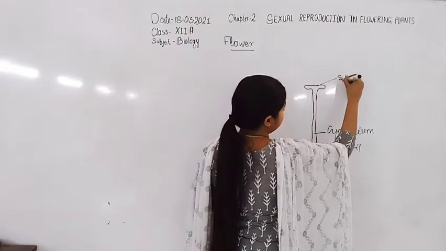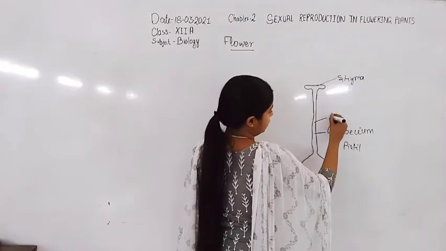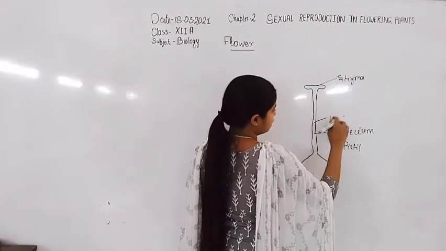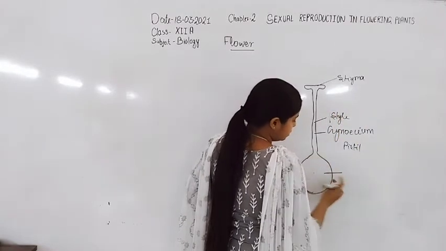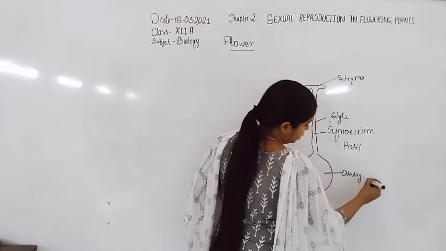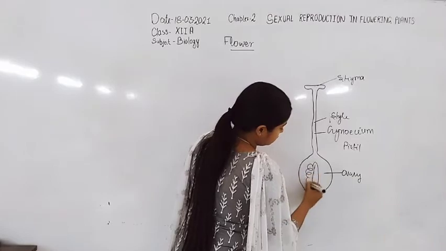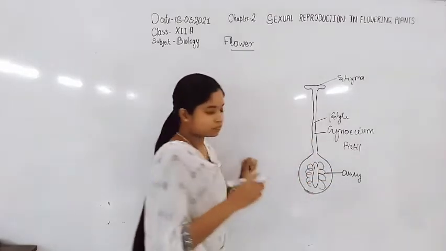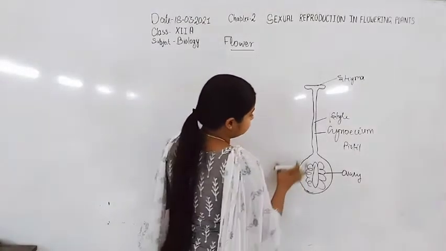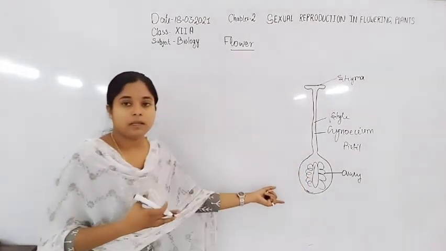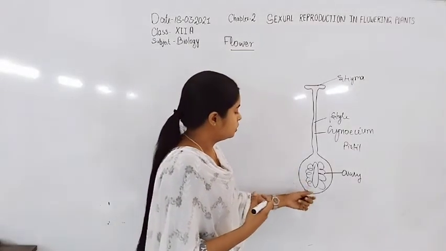There is the stigma, this neck-like structure, the style, and here is the ovary. Inside the ovary, ovules are present. Here is the ovule. The embryo sac or ovules are present. Now, when we discuss the inner whorl, the innermost whorl is the gynoecium.